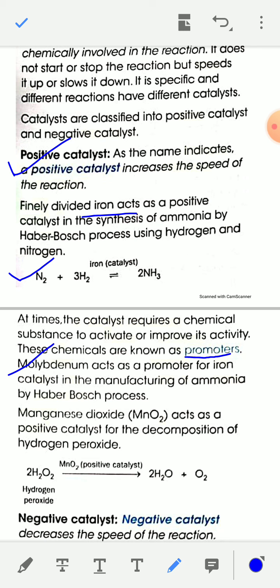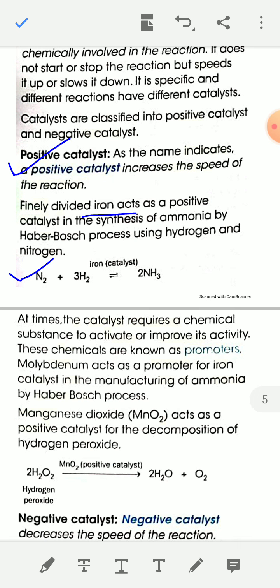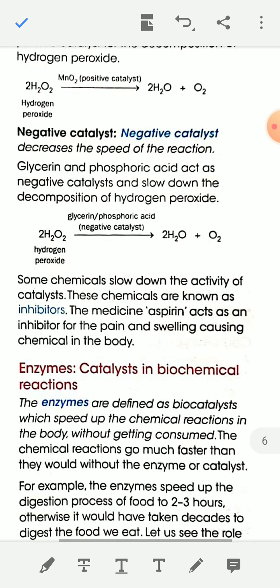And manganese dioxide, MnO2, acts as a positive catalyst for decomposition of hydrogen peroxide. H2O2 arrow H2O plus O2. Hydrogen peroxide decomposes to give water and oxygen gas. And in this reaction, MnO2 acts as a positive catalyst. The positive catalyst increases the rate of a chemical reaction.